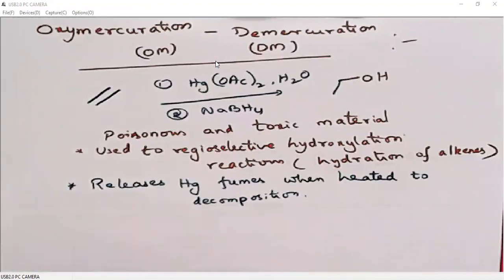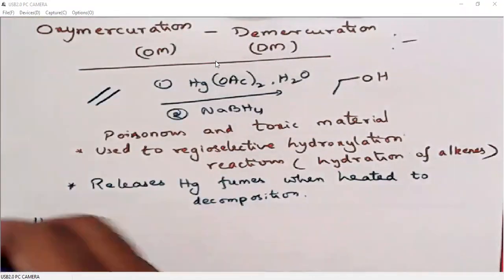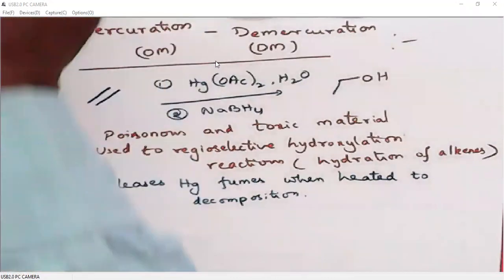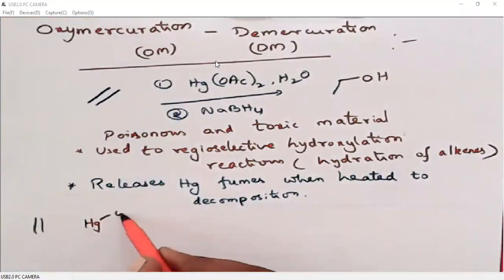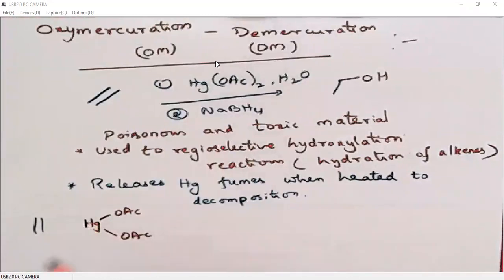I'll explain the mechanism how this reaction occurs. When we use mercuric acetate, all metals are being electropositive, and double bond is electron rich system. So there will be an attraction between double bond and metal salt.